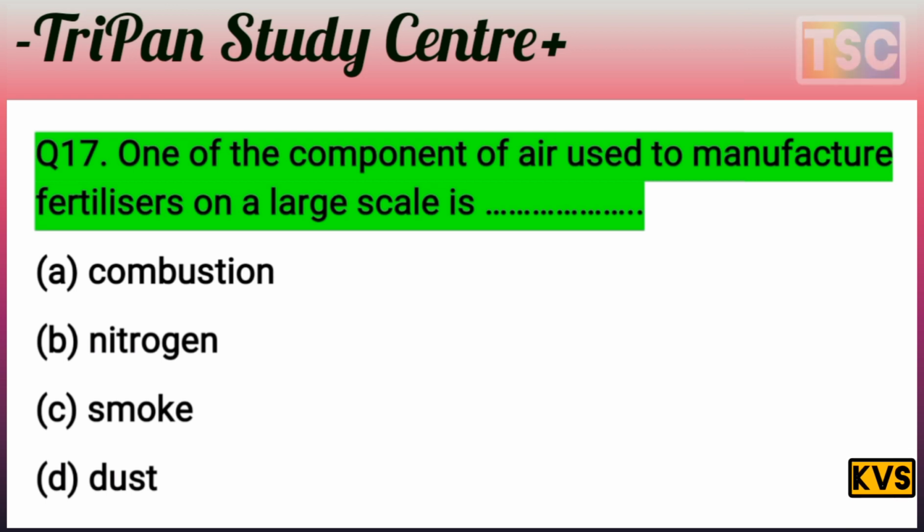Nitrogen is a type of fertilizer. You know that nitrogen is most important for agriculture. One of the components of air used to manufacture fertilizer on a large scale is nitrogen. It means option B is correct here. Nitrogen, option B is correct. And let's see the next question here.